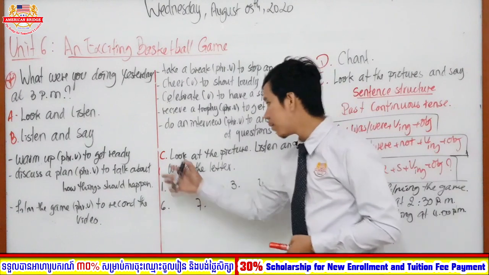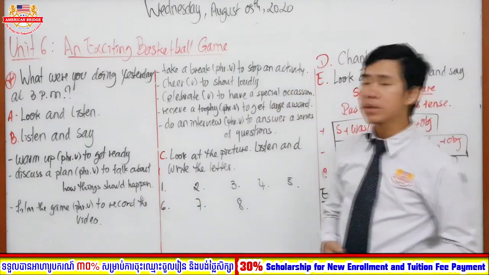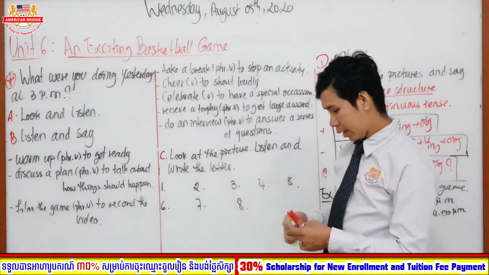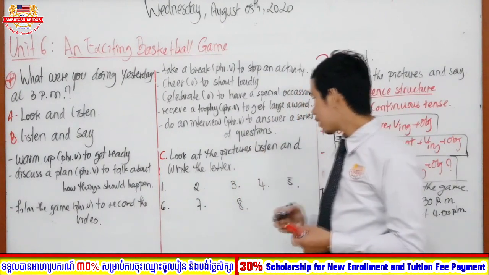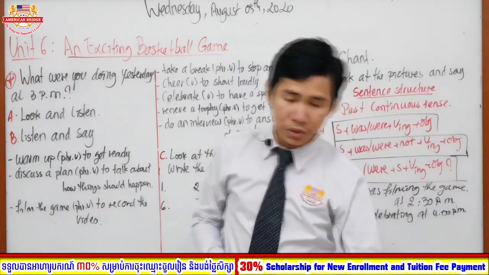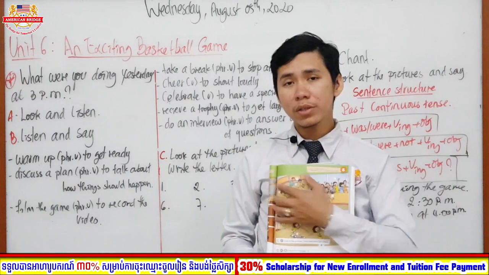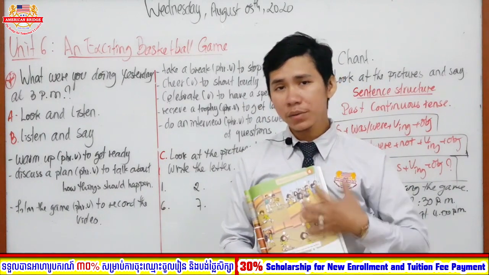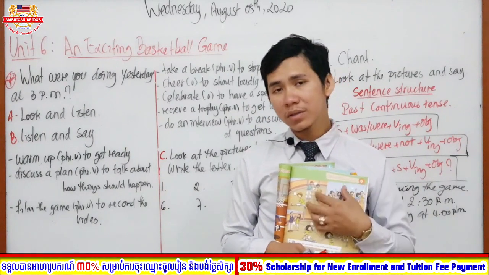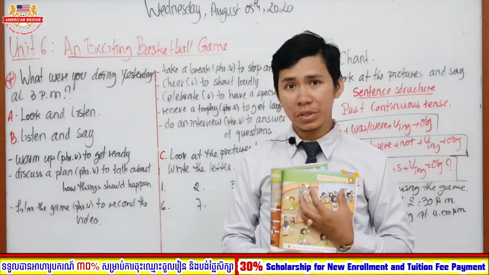Right now, everyone, let's move to our next section on page 35, section C. Look at the pictures, listen and write the letter. Here you have seen the pictures in the book, which are also about activities related to sport. That's why we are listening, and then we are going to check each answer.